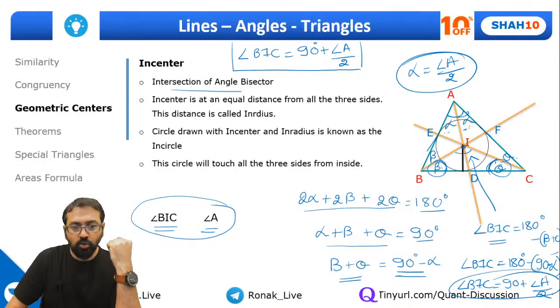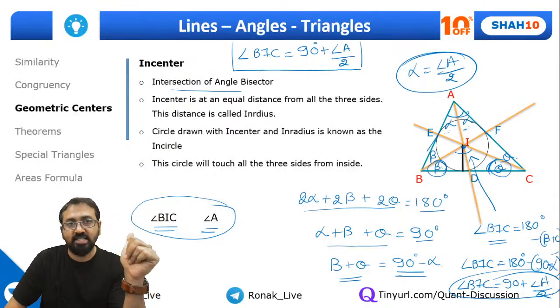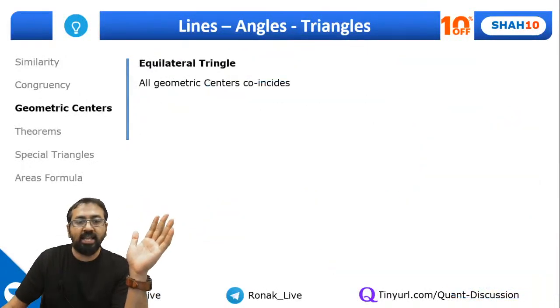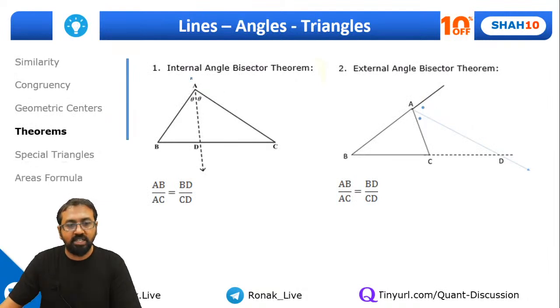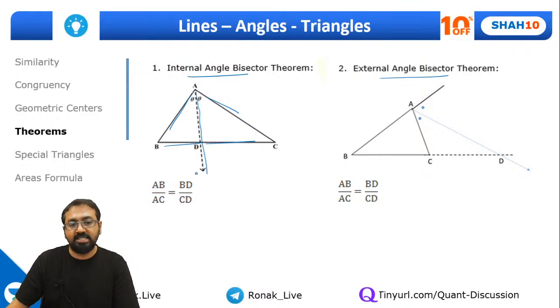Great guys, so let's go to the next part. I'm sure all of you have understood what is incenter. Now whenever we talk about angle bisector, there are some theorems that we need to understand. One is internal angle bisector, the other is external angle bisector. The internal angle bisector theorem says that when you draw one angle bisector, say AD, the ratio of these two sides and the ratio of these two parts of the third side will be the same. That means AB upon AC will be equal to BD upon DC.